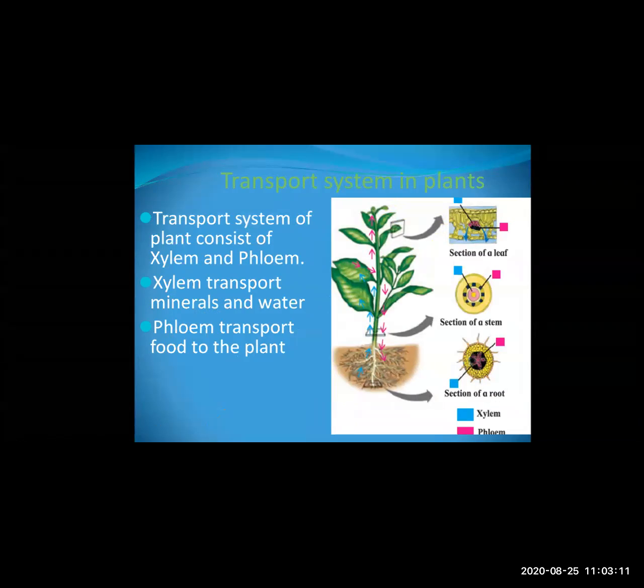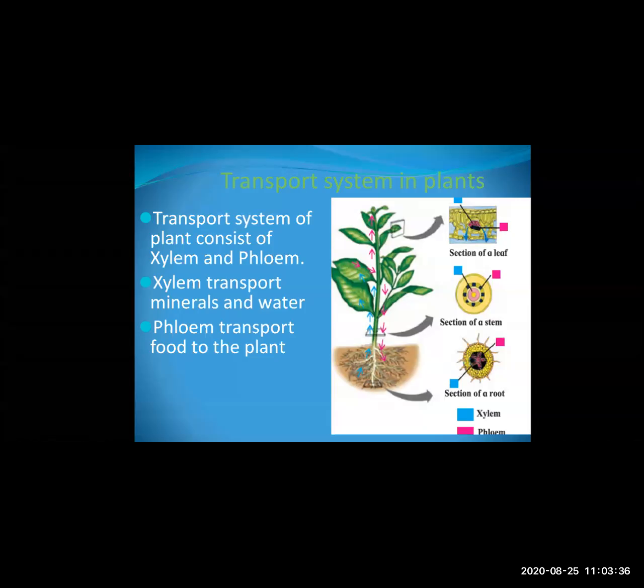Now, the next topic is transport system in plants. Now, the plants are having two types of system. Okay, one is xylem and other is phloem. Here you can see the xylem is shown with the help of blue color, while as phloem is shown with the help of pink color.